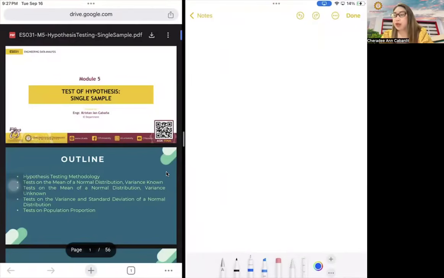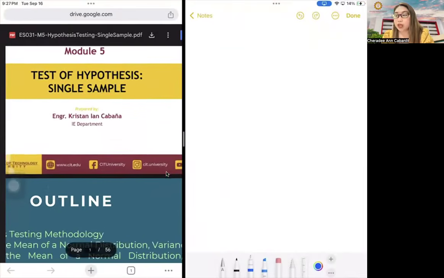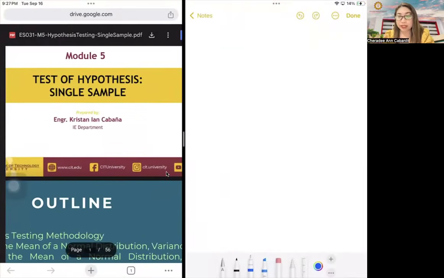Okay. So we are now on our, I think, second major lesson, but it's already our module 5, which is test of hypothesis. So in the test of hypothesis, we start with the single sample. Now, once we master the single sample, automatically we will be able to be quick in doing the two sample tests and the next lessons, which are the chi-square test, the F test, the correlation, regression, and the last topic, which is analysis of variance or ANOVA.